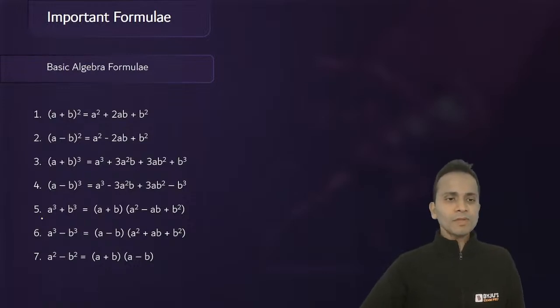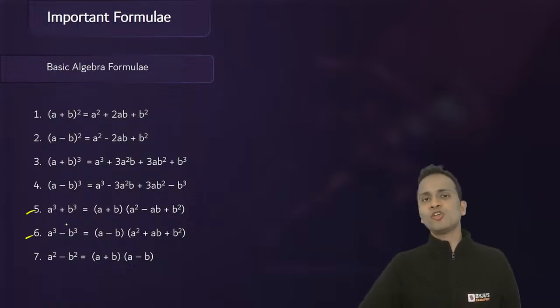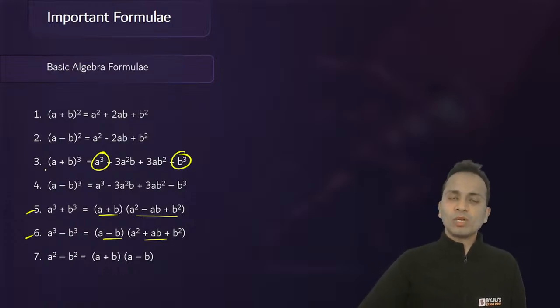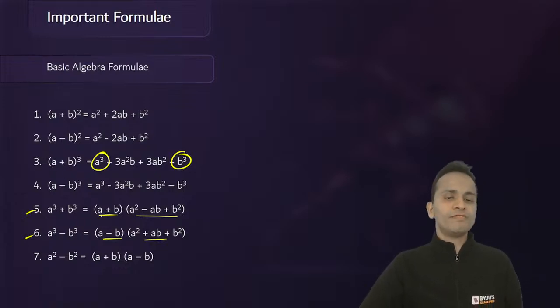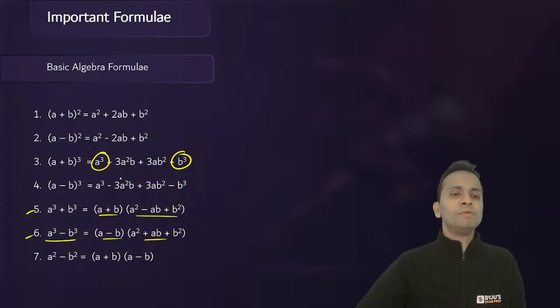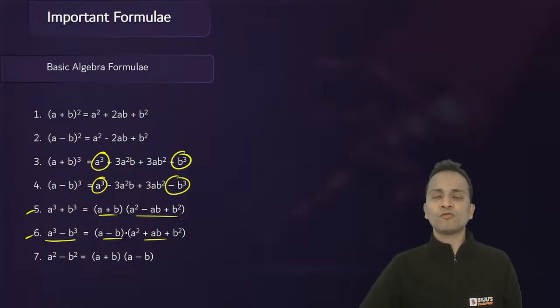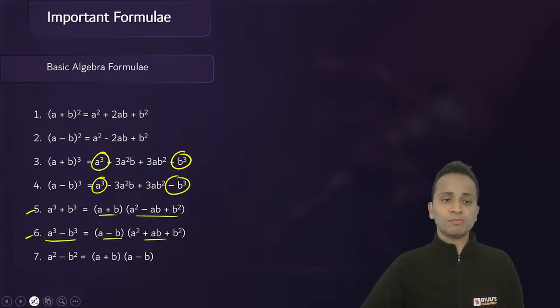Okay. Now next fifth and sixth formula are a cube plus b cube and a cube minus b cube in the factorized form. This is important. You can obtain a cube plus b cube from formula number 3, but formula number 5 is the factorized form of a cube plus b cube. Okay. Also, the value of the formula of a cube minus b cube can be obtained from formula number 4, a cube minus b cube. But once again, formula number 6 is the factorized form of a cube minus b cube, which is important.